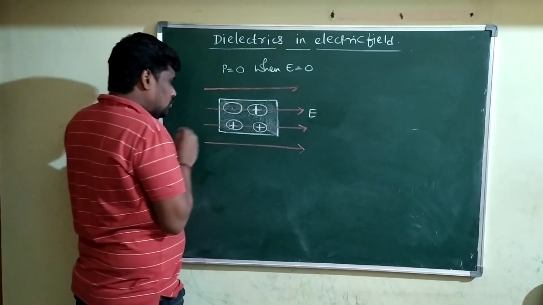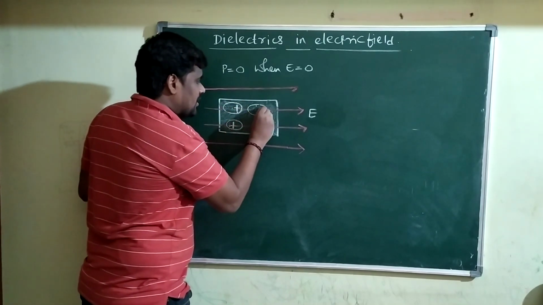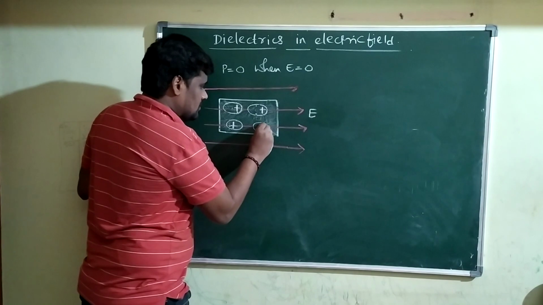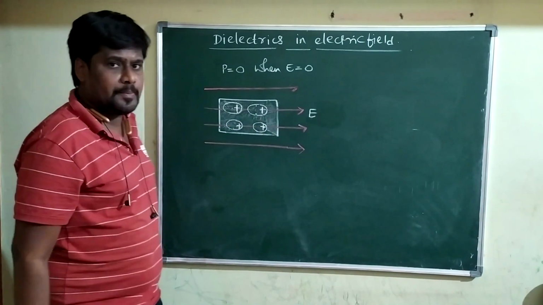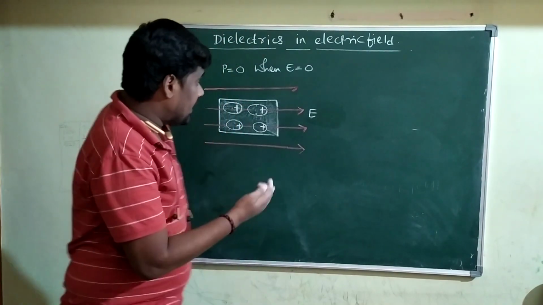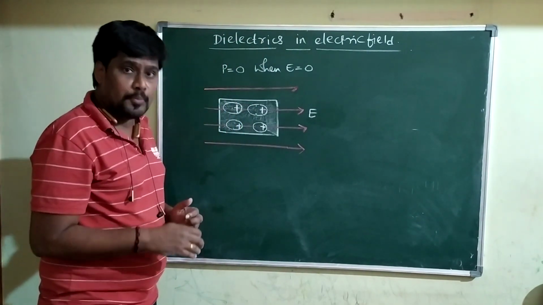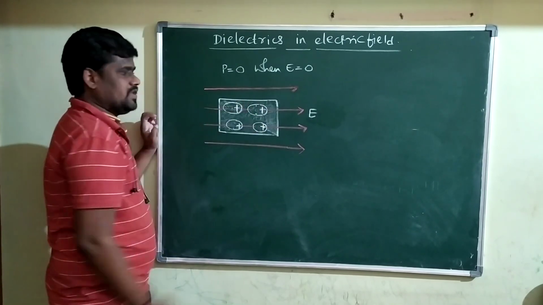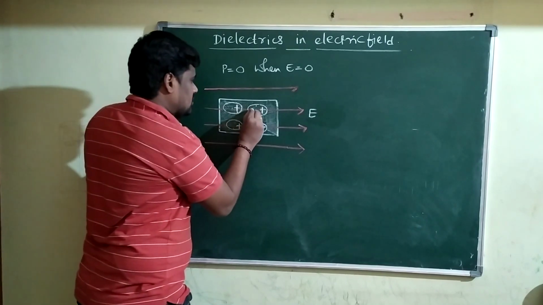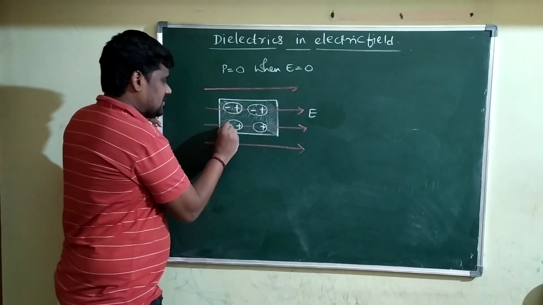So the positive charges are displaced in the same direction of the electric field because they are experiencing electrostatic force. Then what happens to the negative charges? The negative charge is going to experience a force in the opposite direction, therefore the negative charges are just displaced in the opposite direction, like this.